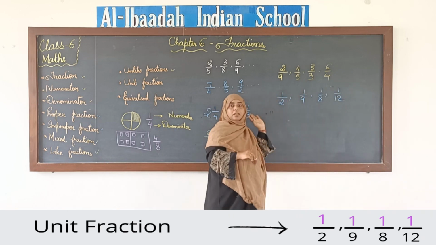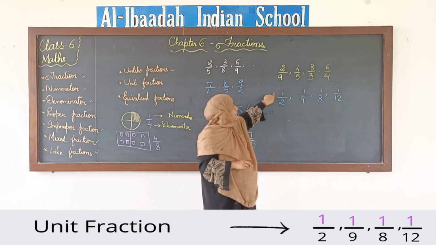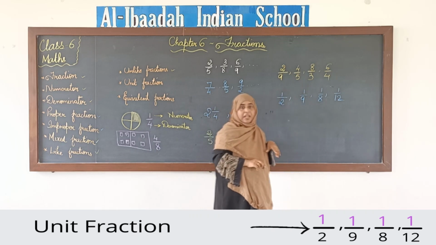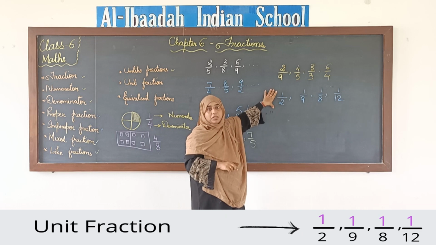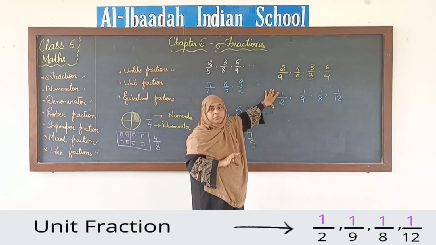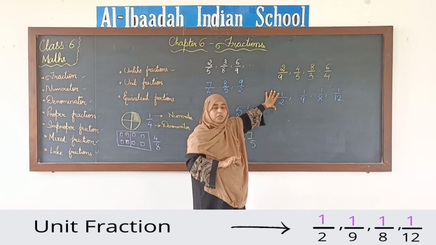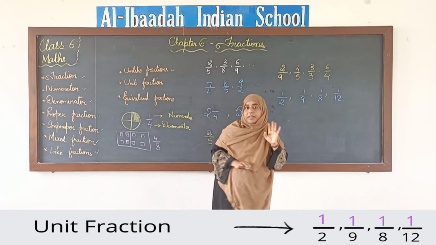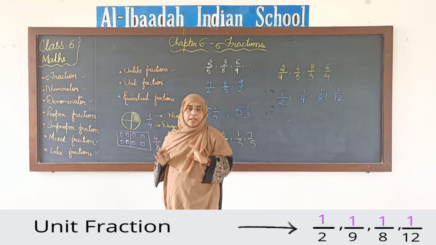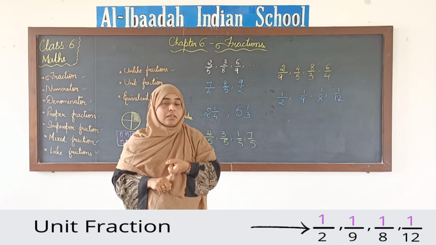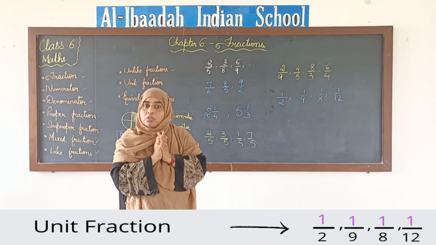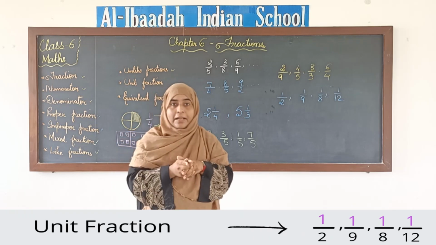All these fractions are unit fractions because they have 1 in the numerator. Clear? What is a unit fraction? 1 as the numerator. Denominator can be different, any denominator you can have, but if you have 1 in the numerator, then we call those fractions unit fractions.